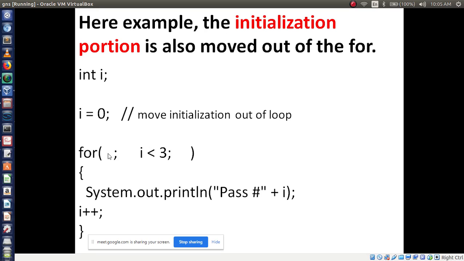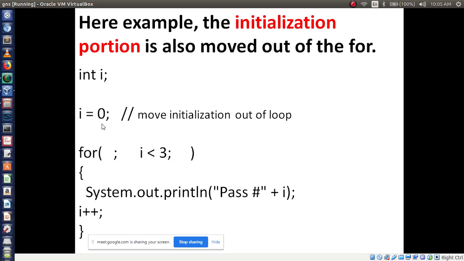So instead of writing initialization in the for loop, I have declared it outside the for loop. I equal to 0 I have used. Then instead of writing the increment operator, I am using this operator in the statements, like we discussed in the previous example. Now I am only writing the condition. So what will happen?